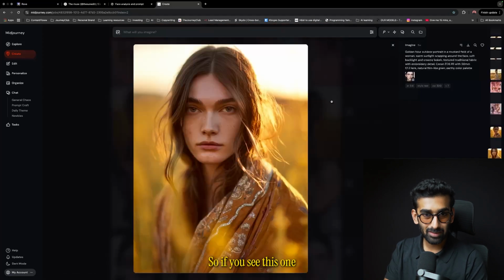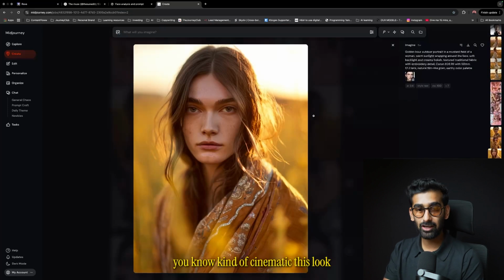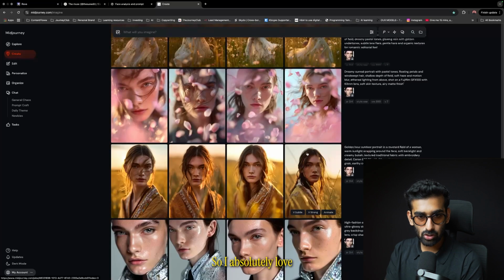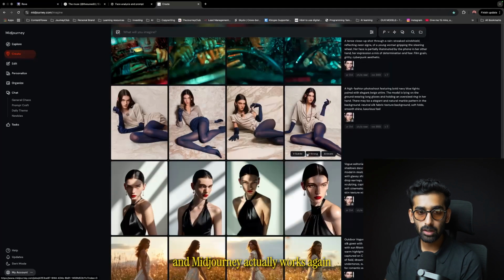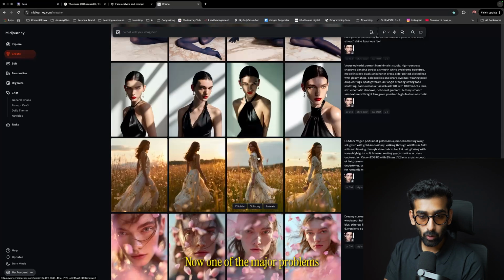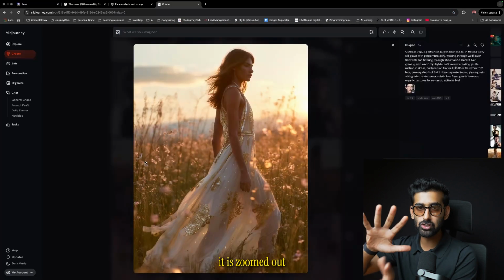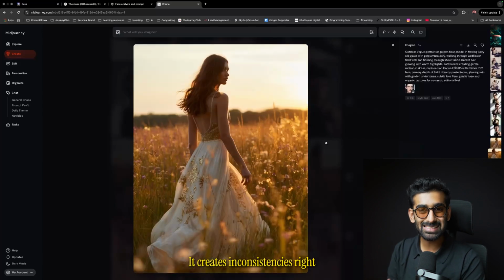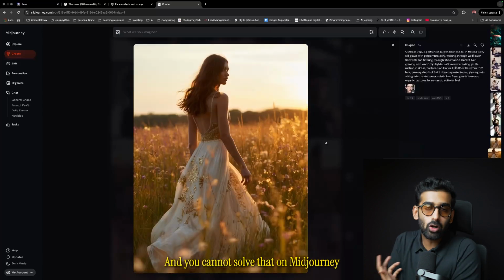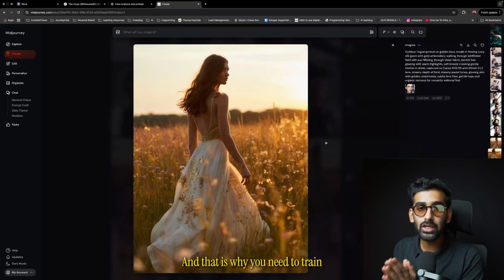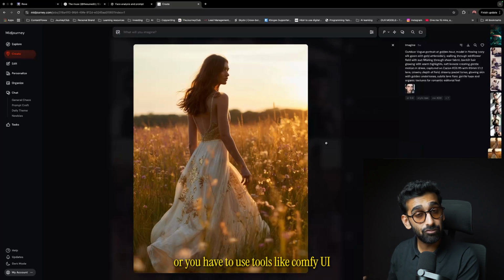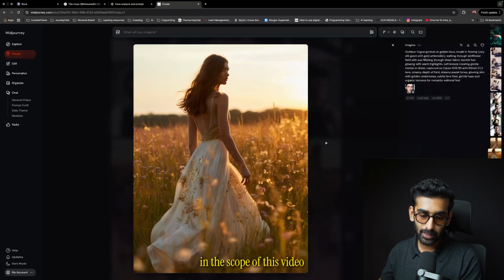So if you see this one, this looks real, this looks kind of cinematic, this has that warm feel to it. So I absolutely love how the omni reference feature in Midjourney works. Now one of the major problems with Midjourney is that as soon as you try to create a visual which is zoomed out, where it is not zoomed in on your model's face, it creates inconsistencies. And you cannot solve that on Midjourney. And that is why you need to train custom models like Fal.ai, or you have to use tools like ComfyUI. And that obviously is not in the scope of this video.